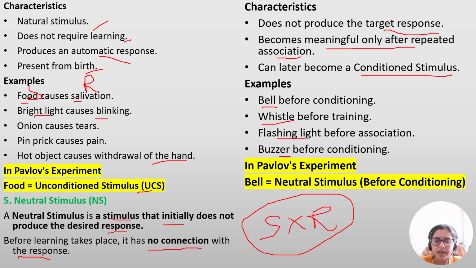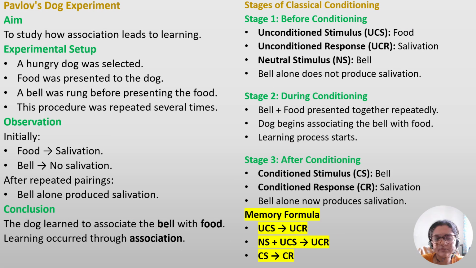Now in Pavlov's experiment, bell is the neutral stimulus. So these terms are very important, and once we discuss the theory, everything will be clear. So let us see Pavlov's dog experiment. The aim was to see how association leads to learning. So association is very important here. So what is the experimental setup?